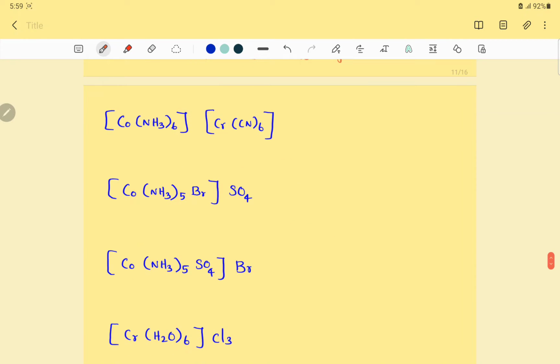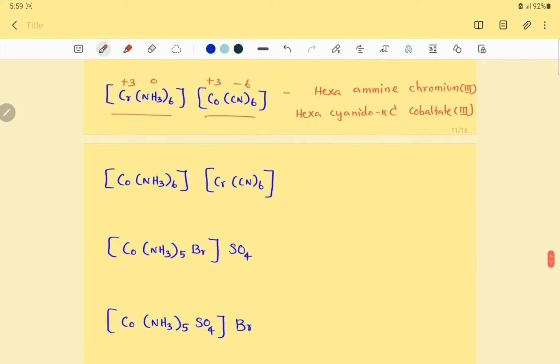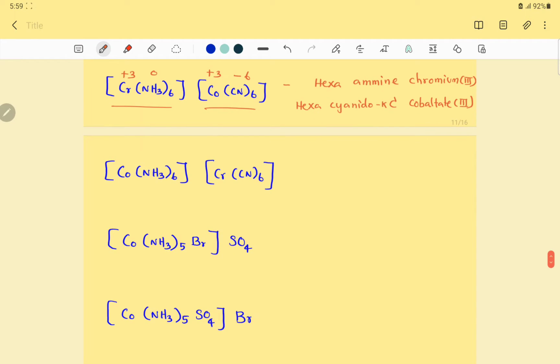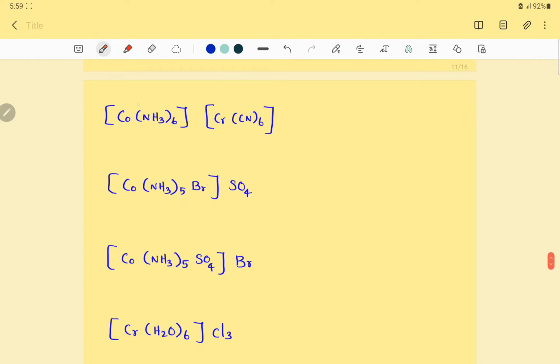So here I have interchanged the metals in the previous complex. Right. So now it's almost a similar name, isn't it? Cobalt 3 plus, chromium also 3 plus, -6 on the cyanides, and this is neutral, 0. So now this is named as hexaamine cobalt(III). Cationic portion completed.